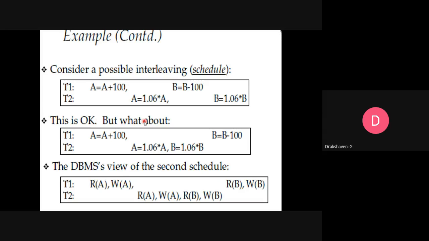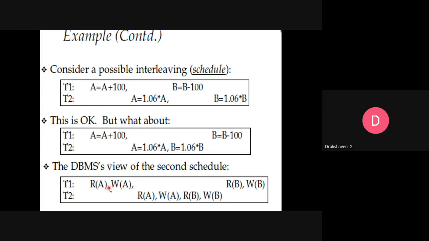This is okay, but what about if we are doing something like this? If I am adding 100 rupees to an account and giving interest to both, and then subtraction. The DBMS view of the second schedule is the same thing: read, write, read, write, read, write. So in the DBMS view, you have to read a value from A, then write 100 rupees to that.